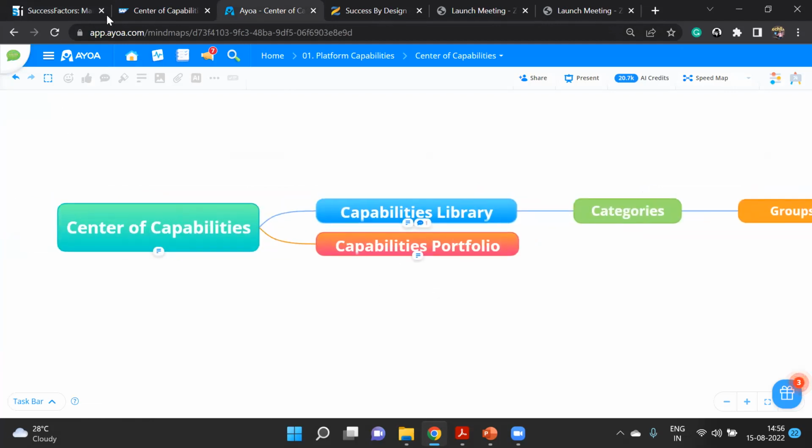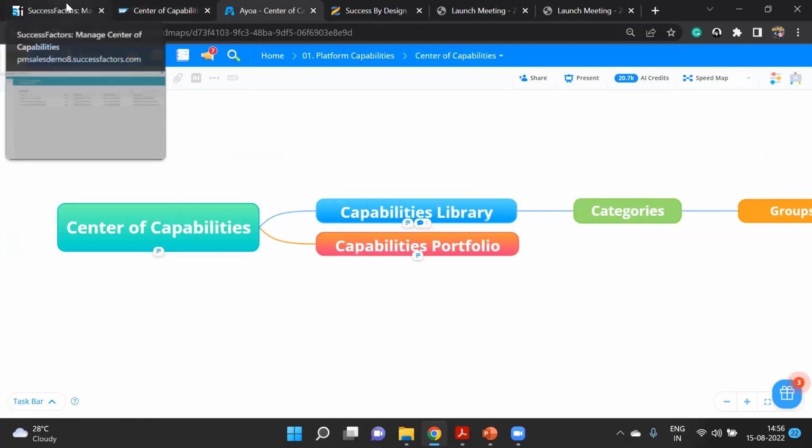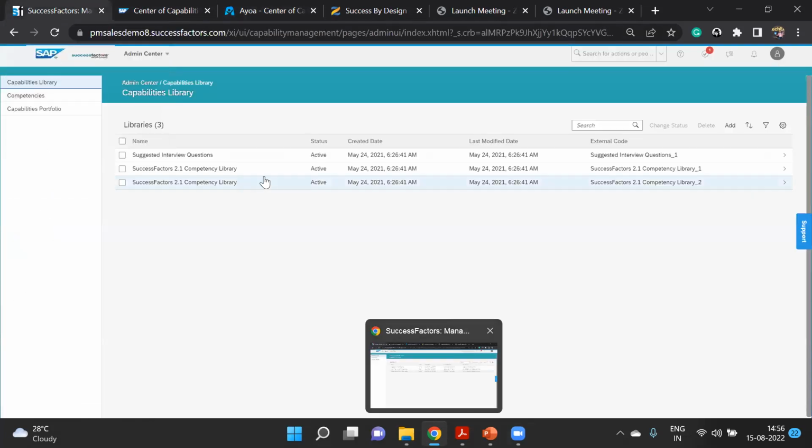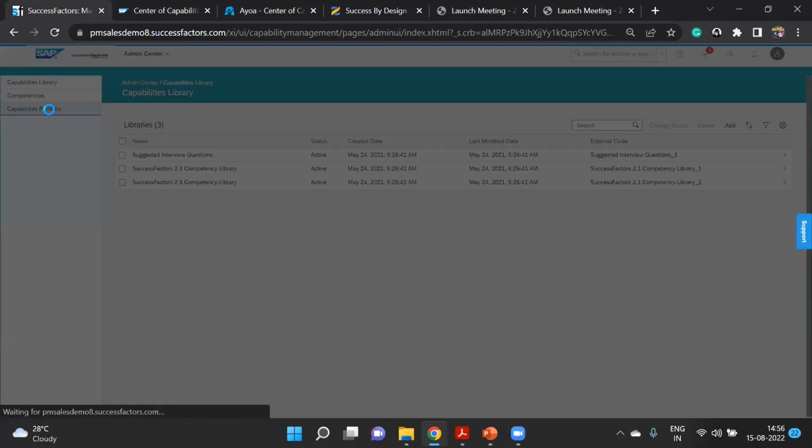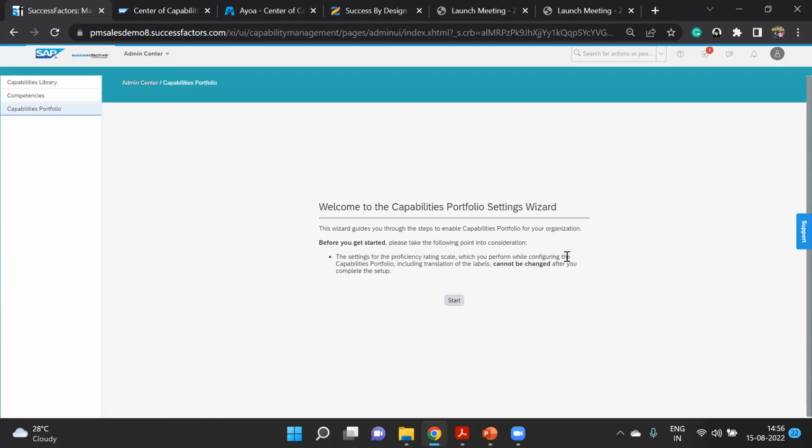So what is the capability portfolio? That is the second part of our COC, or Center of Capabilities. So let's move on to that. Next one is the capabilities portfolio. We will go here. You can see: welcome to the capabilities portfolio setting wizard, as we have not started it yet. This wizard will help you step by step through a couple of settings: what kind of rating scale we can have, what kind of capabilities portfolio, what is the translation level, everything. So let's start with that.